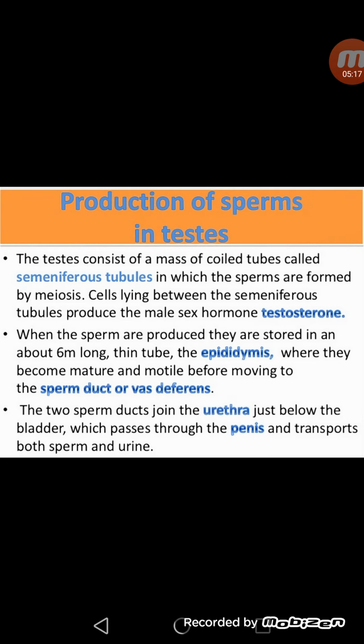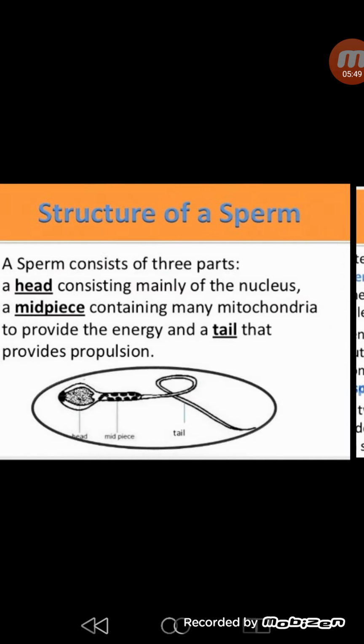Now when the sperms are produced, they are stored in an about 6-meter long thin tube which is called epididymis, where they become mature and motile. Motile means they can move. After the epididymis, the sperms move to the sperm duct, which is also called vas deferens. The two sperm ducts join the urethra just below the bladder, which passes through the penis and transports both sperm and urine. So all these parts form the male reproductive system.